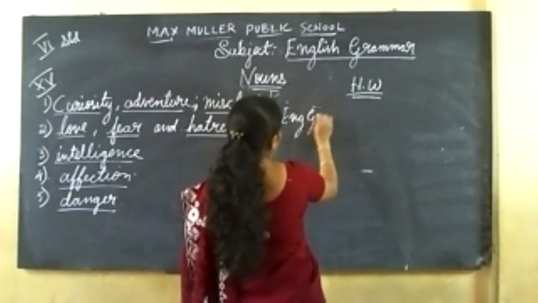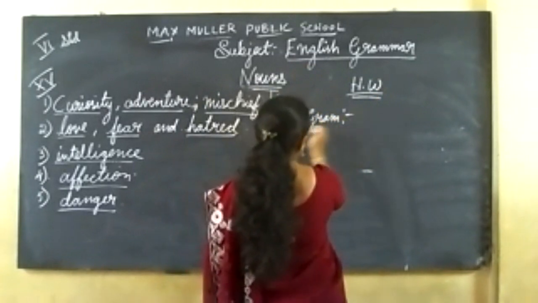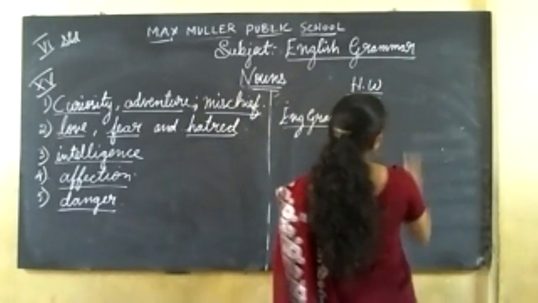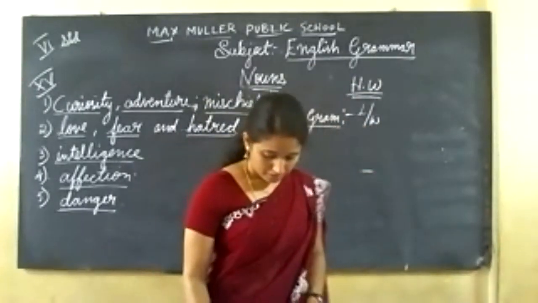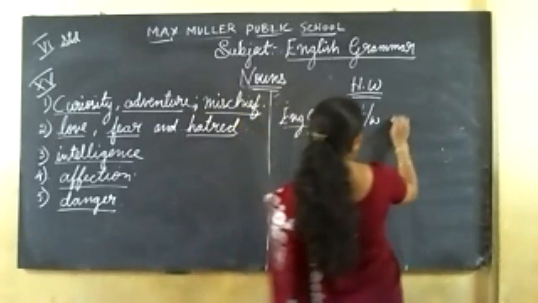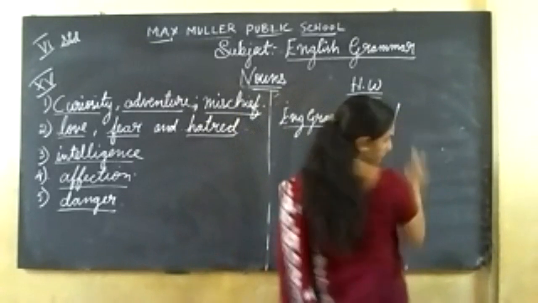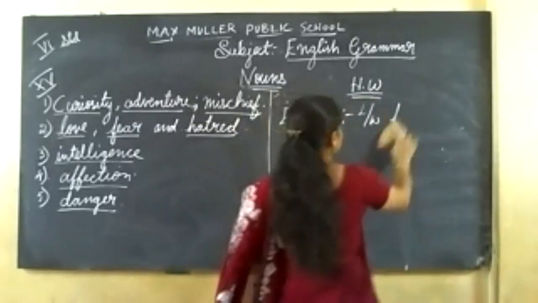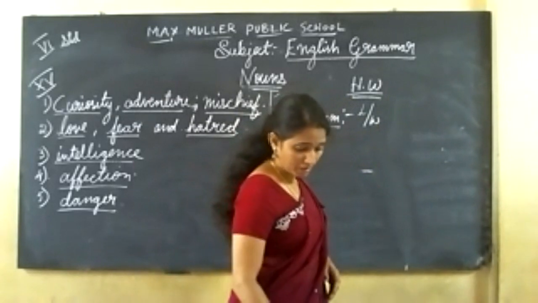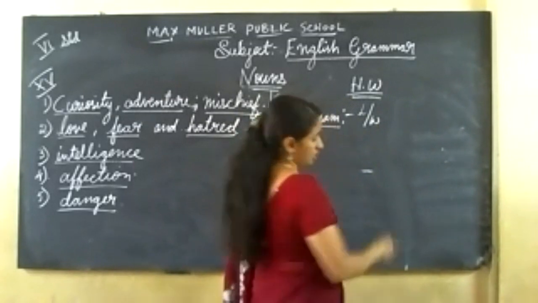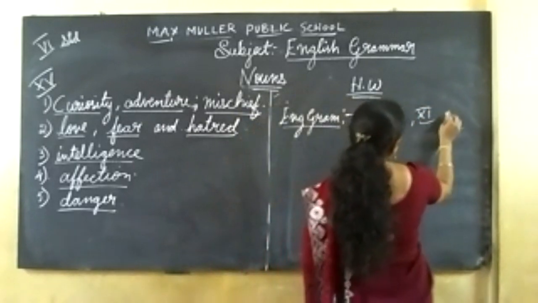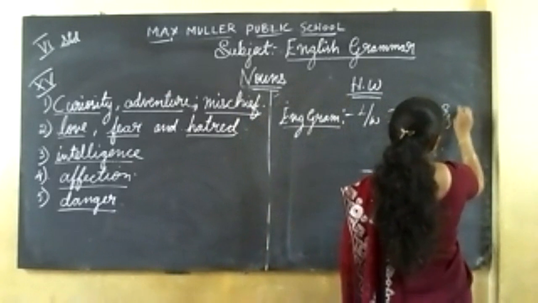English grammar. I'm writing short form. Learn and write the 10th main, 11th main and 12th main